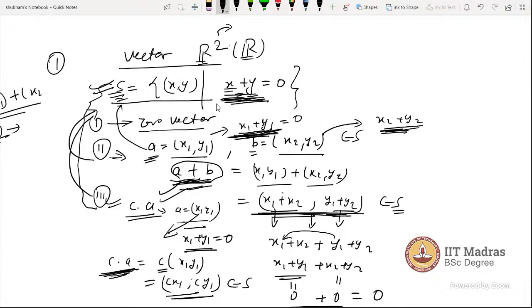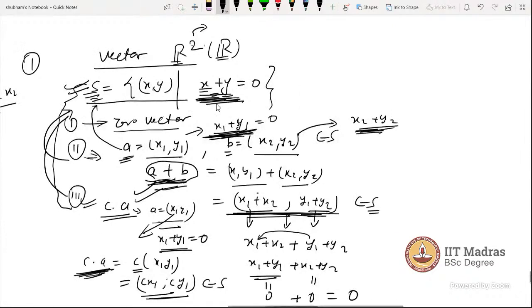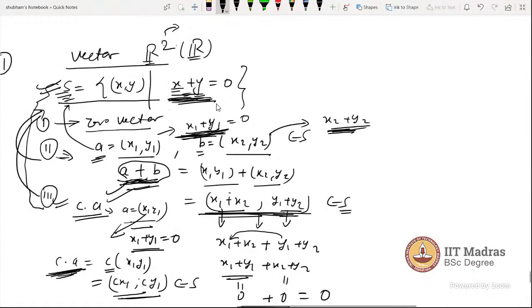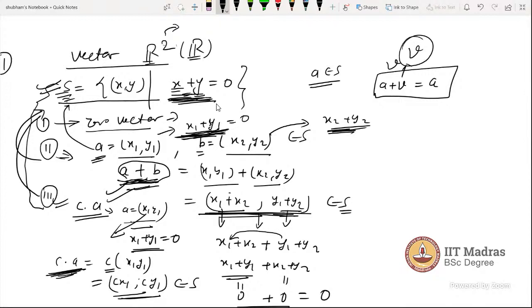Let me tell you how it works. Let's assume a zero vector: I am taking a vector V from S, and I am saying V is the zero vector. It is happening like A plus V is equal to A, because we want to find V.